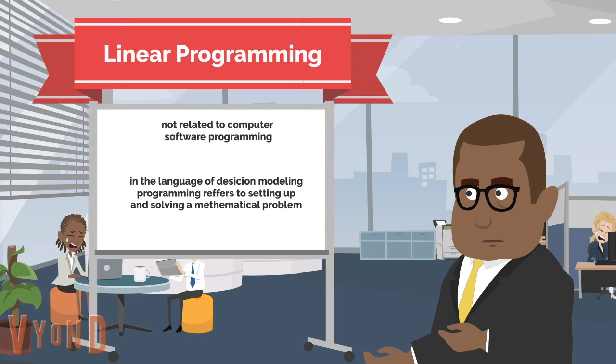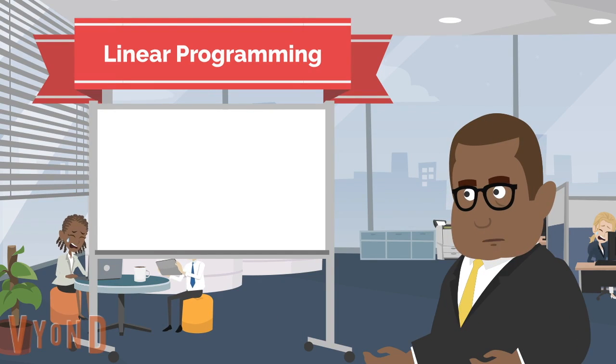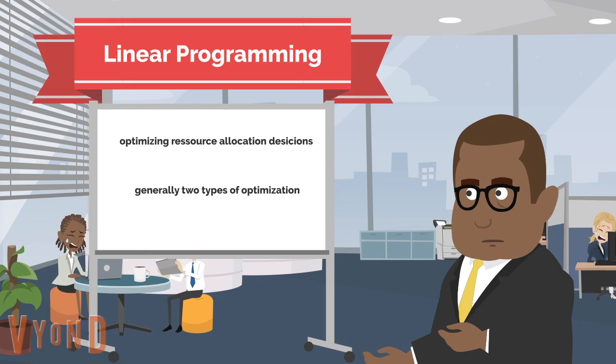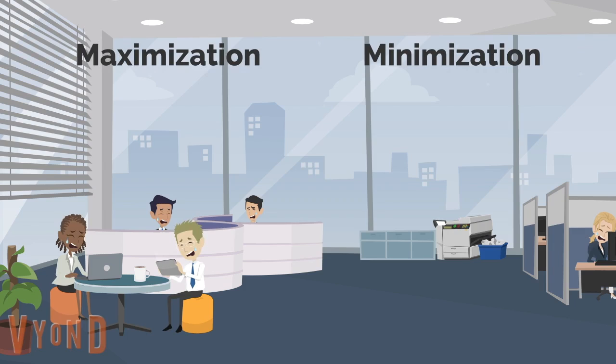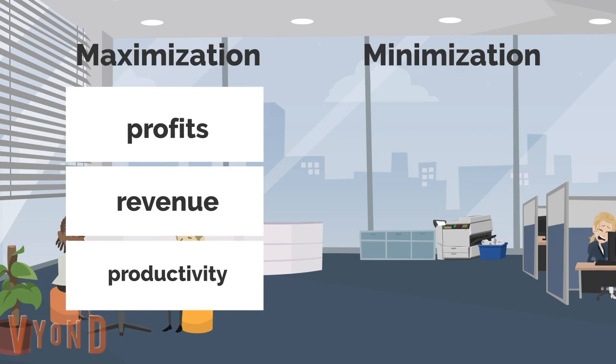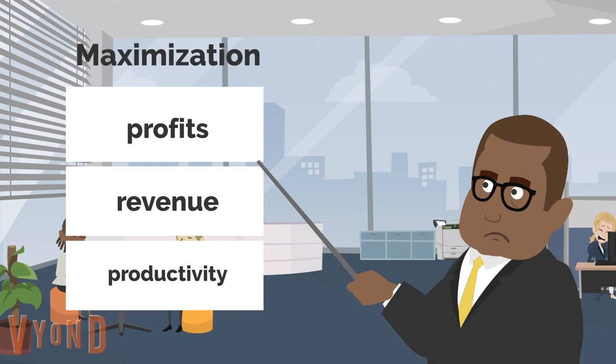While the main goal of linear programming is to optimize resource allocation decisions, there are generally two types of optimizations: maximization and minimization. Whereas maximization may involve components such as profits, revenue, or productivity, minimization typically involves categories such as costs or time. In Maurice's case, he must maximize profits with the available resources the company has left.